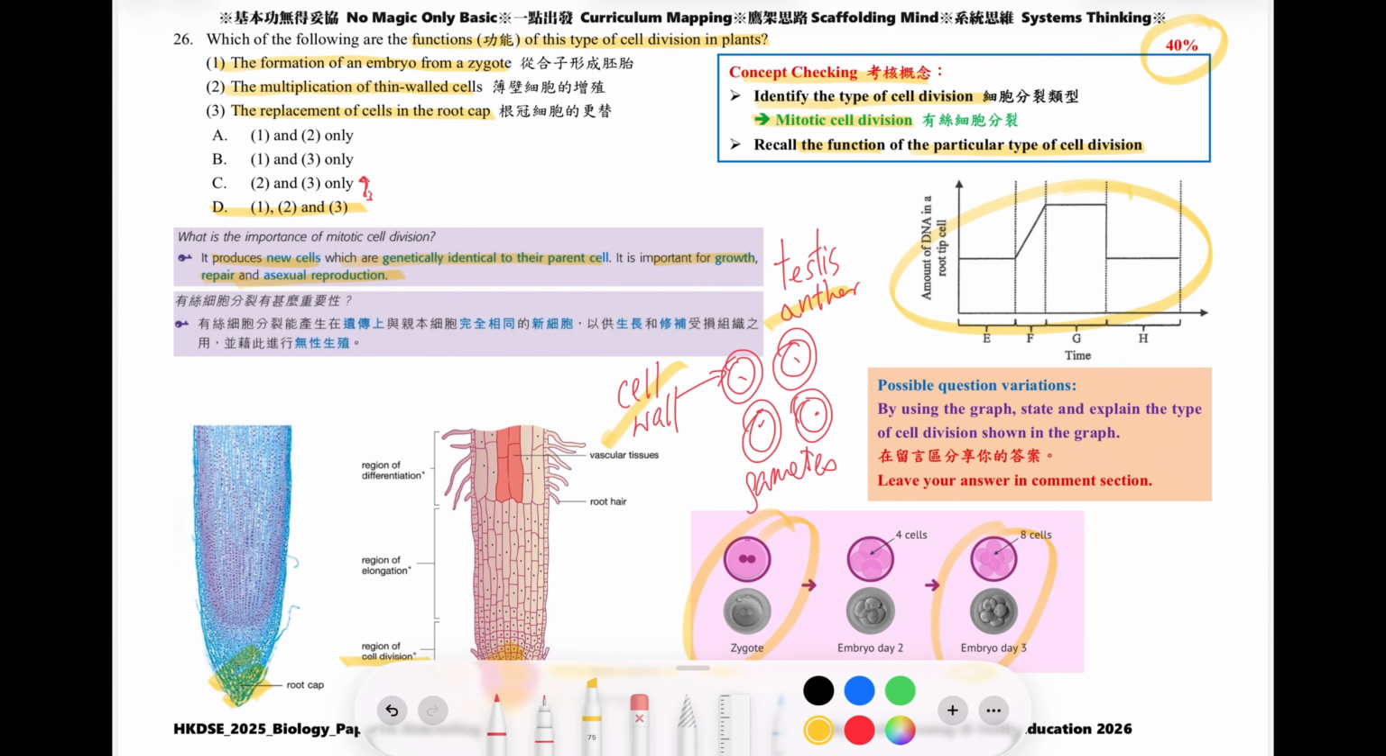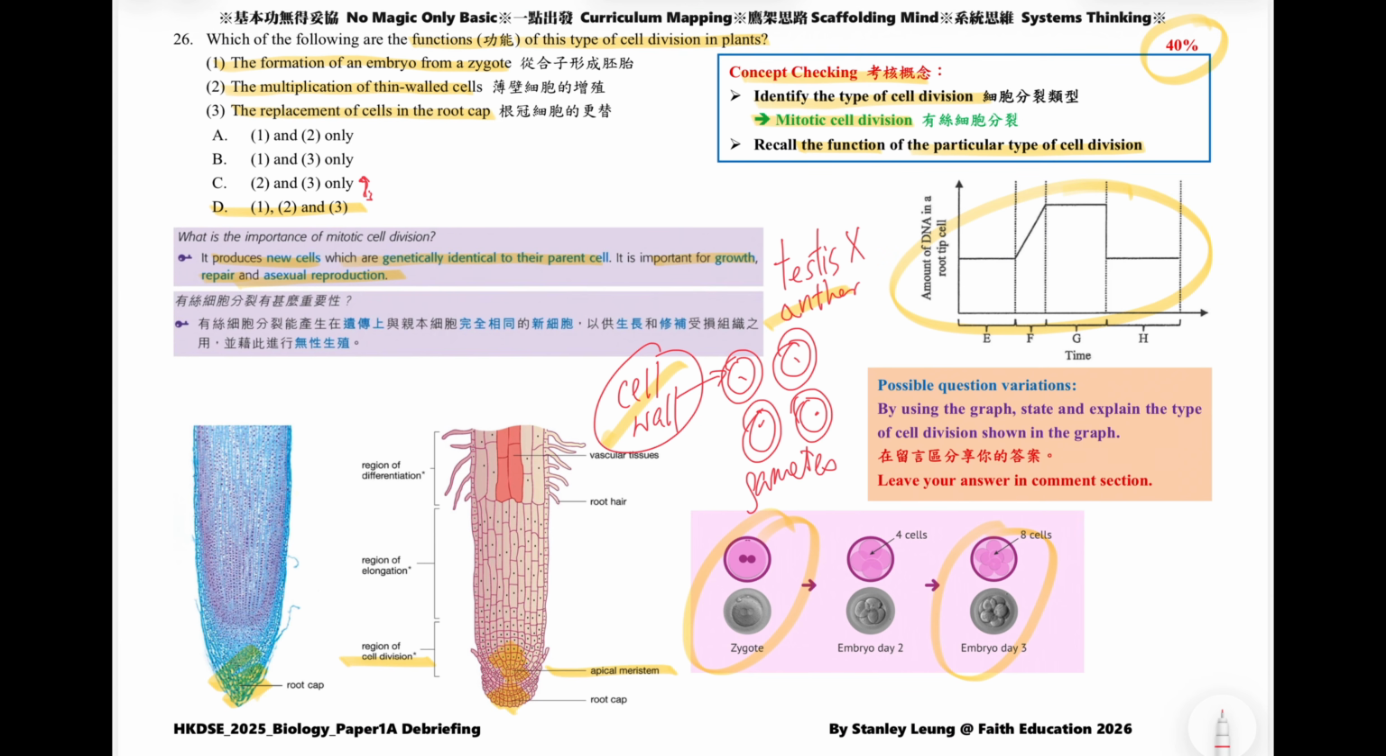Why? Because of the cell wall, the plant cell wall. The testis is an animal organ, right? So that's why the testis says goodbye. So one reminder: read the question carefully. And one possible question variation: by using the graph, state and explain the type of cell division shown in the graph. I have already told you that it is mitotic cell division, but by using the graph, how can you explain? Any evidence you can recall?